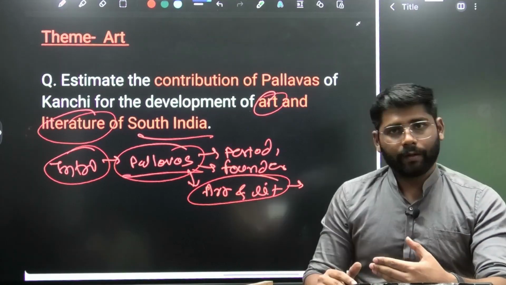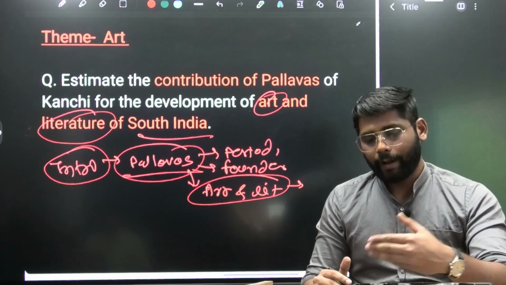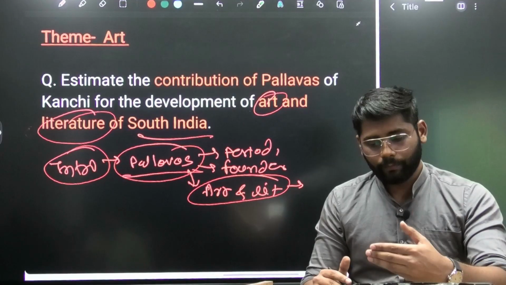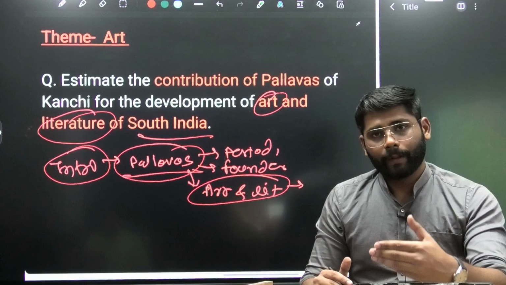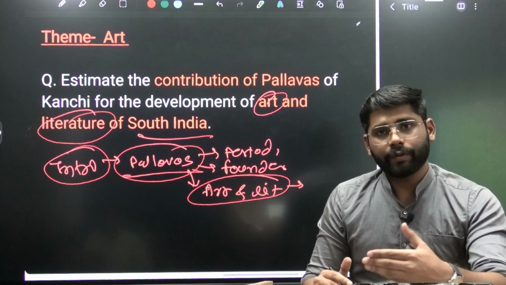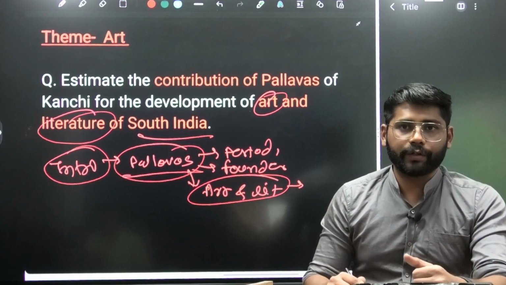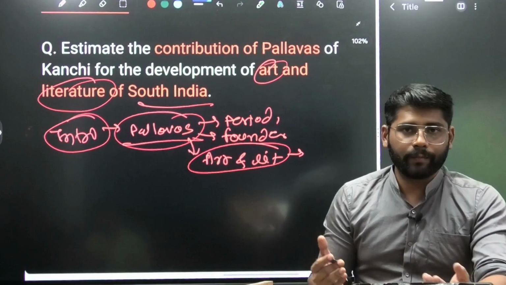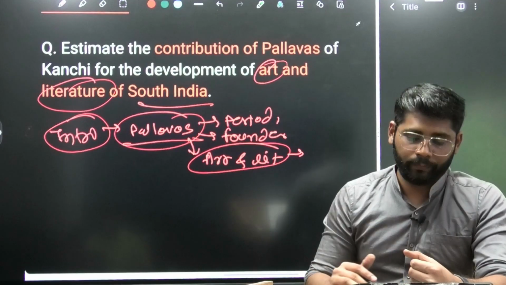Though the Pallava Empire was established by Simha Vishnu, the actual flourishing of the art and literature during the Pallava Empire happened during the time of Mahendra Varman and Nandi Varman. So this can be our introduction here. Again, we are using some basic facts but going with our standard approach, that is a factual introduction.